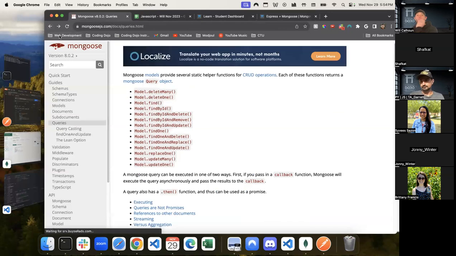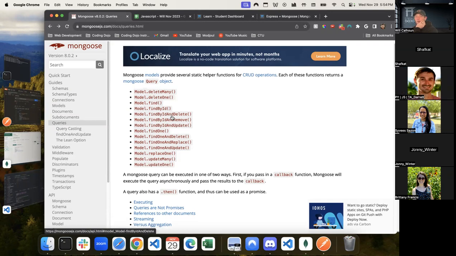Let's go back here. I like to, again, I've read a while ago that Mongoose suggested find by ID over find one and delete. I don't see that anymore, but that's what I had read. So I like to do that, especially because we're doing an ID, and we did see in the documentation, it said if you're going to look by ID, just use by ID. So we're going to do it that way. Also because find one and delete is already on the platform. So showing you another way of how to do it.